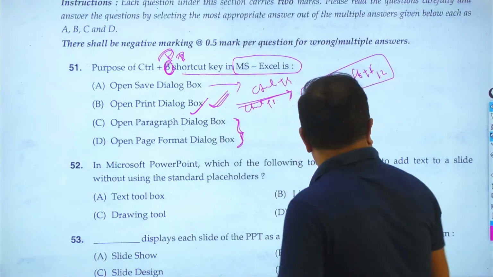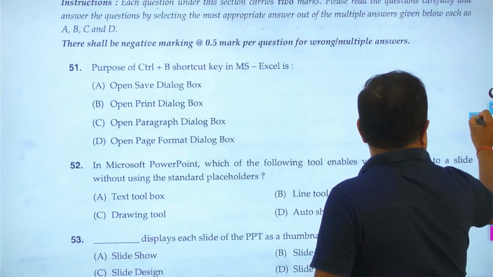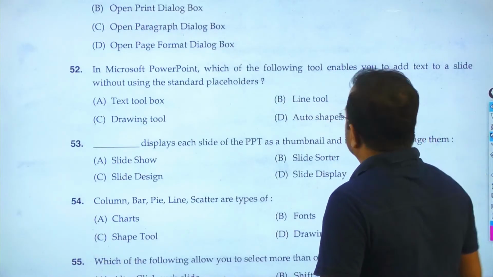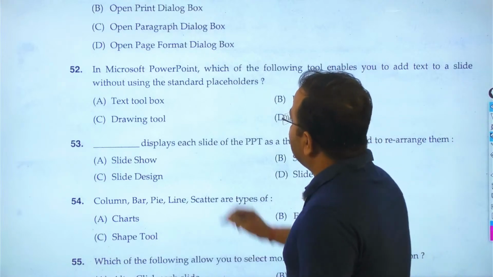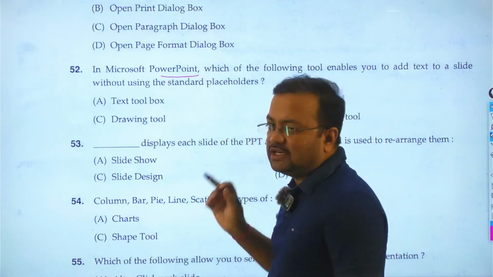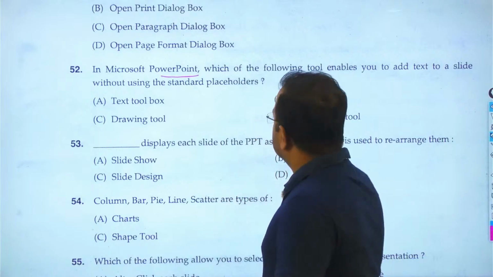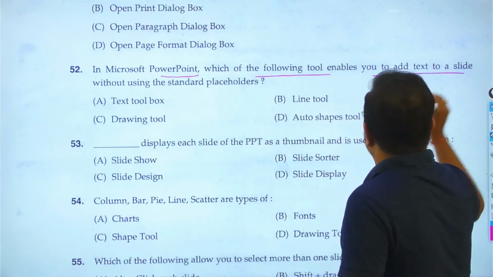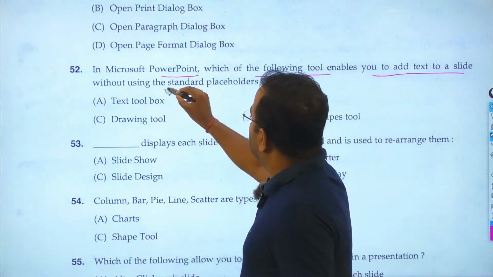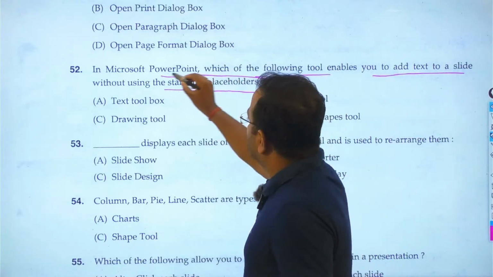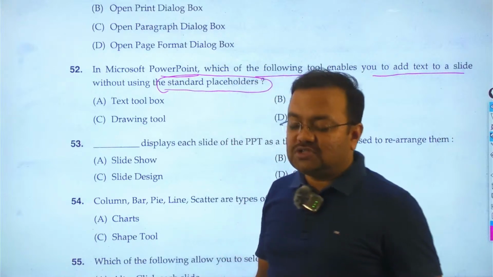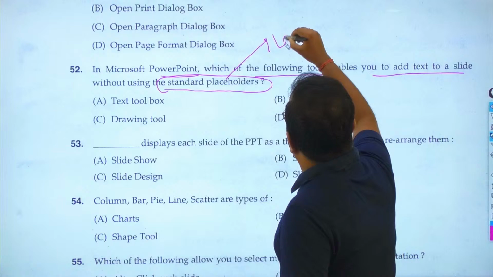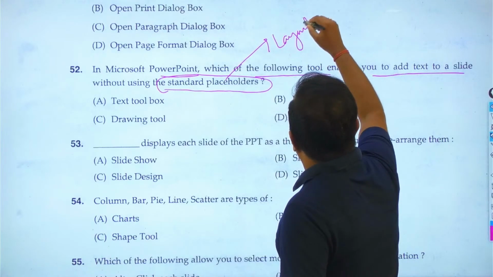Then goes to question number 52. What is question number 52? See here, question number 52 has asked related to Microsoft PowerPoint: which of the following tools enables you to add text in the slide without using the standard placeholder? Students, it has asked about the standard placeholder, which is nothing but the layout.